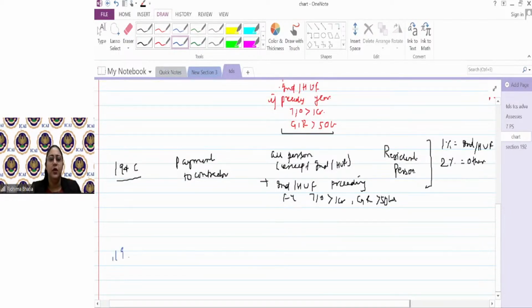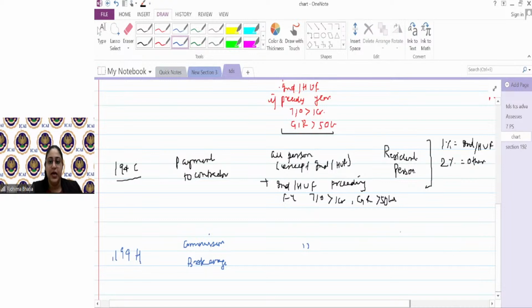194H is simple. So 194H would cover payment for commission and brokerage. TDS will be deducted again by any person except individual and HUF, and individual and HUF will deduct TDS only if the turnover in the preceding year is more than 1 crore or gross receipt is more than 50 lakhs.